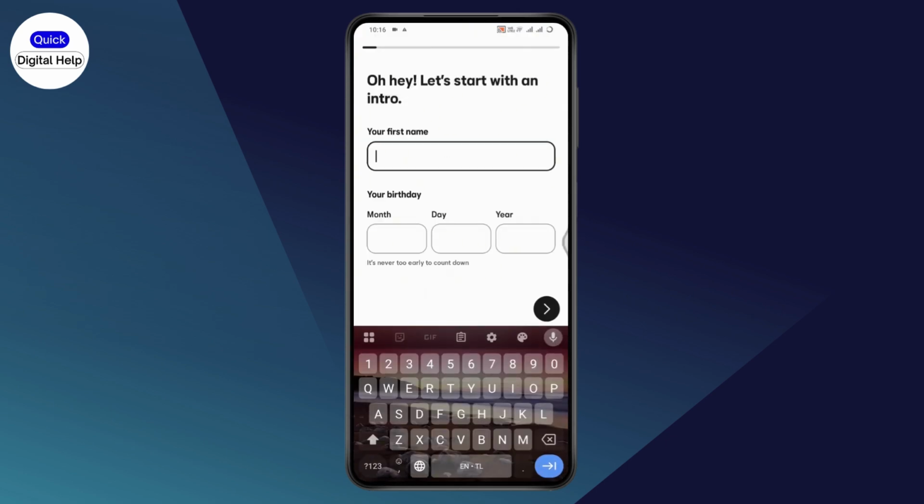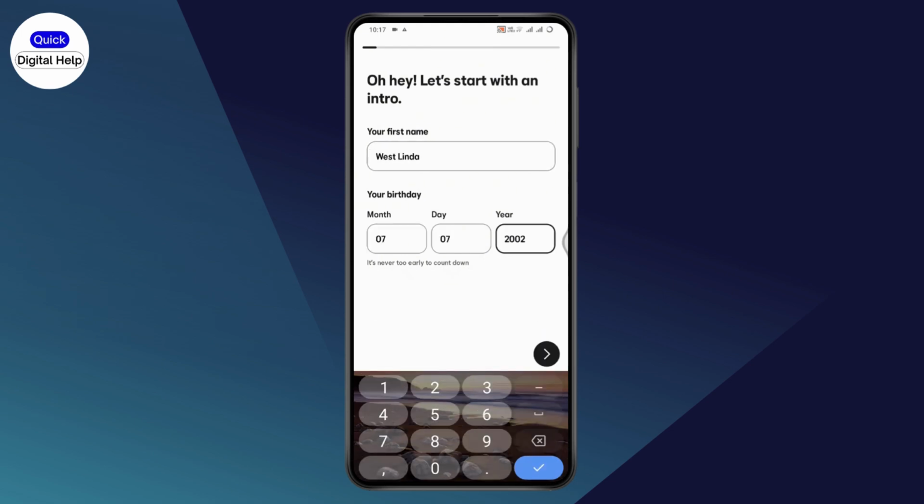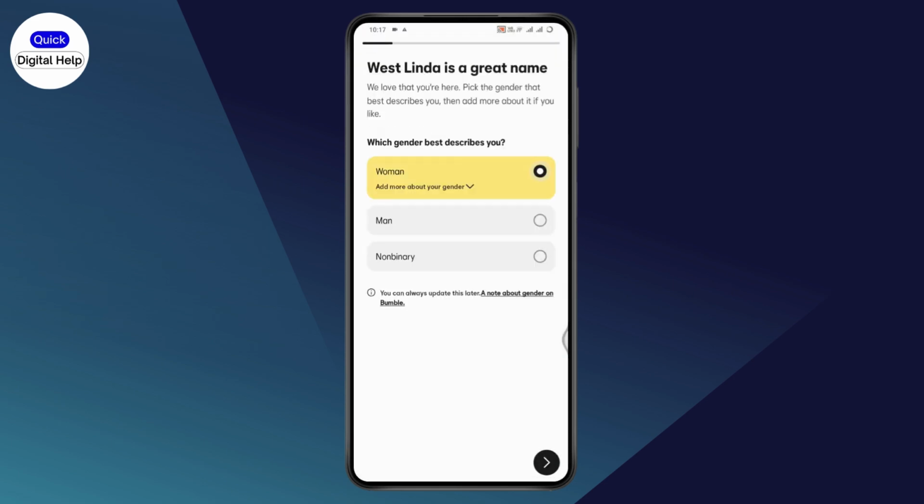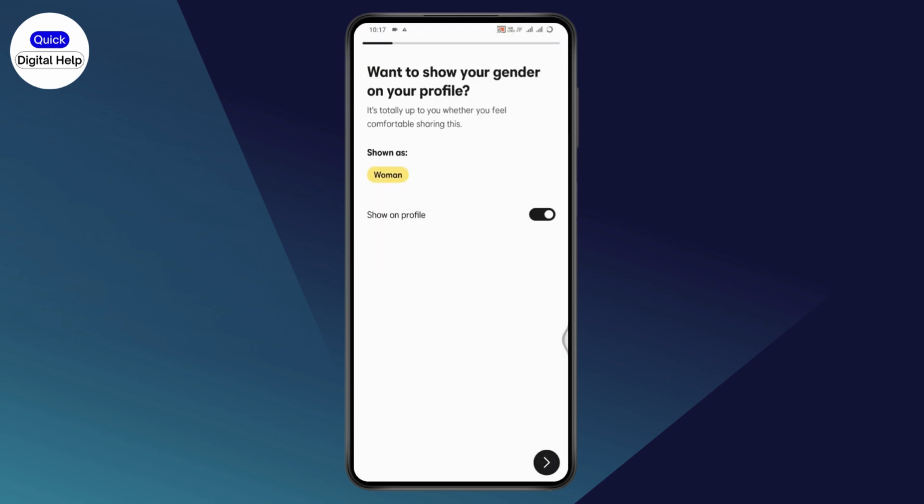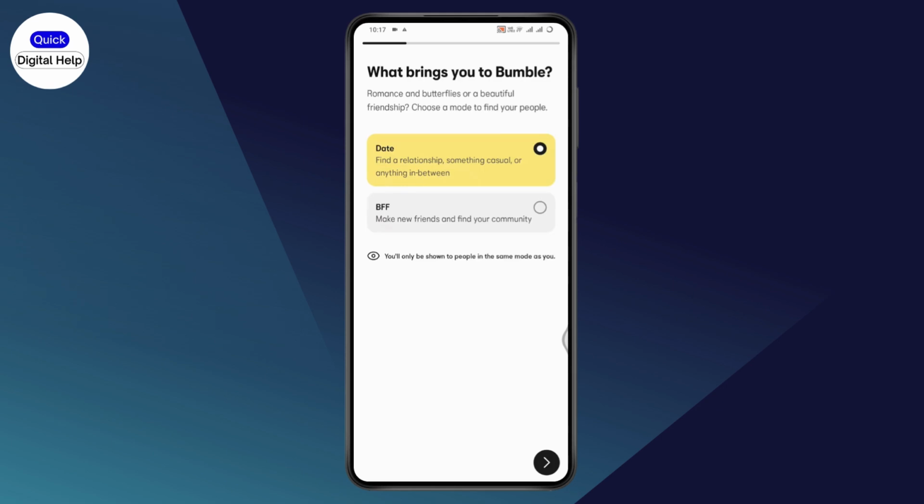Now you need to create your first name. After that, go with your date of birth and go with the arrow which is on the right side. Tap on confirm, select your gender, and if you want to show that on your profile, then you can go with OK, which is on the bottom. You will have the arrow, you can go with it.